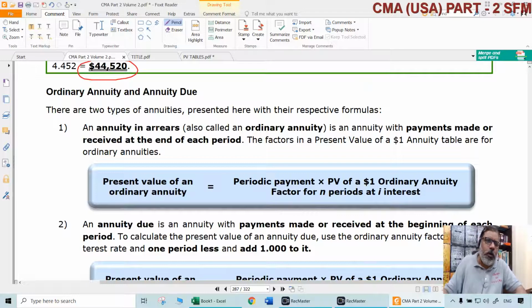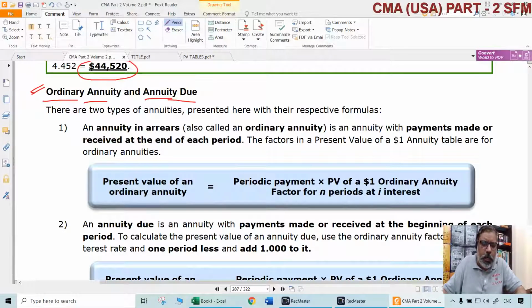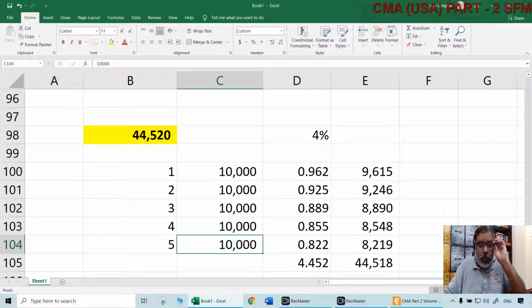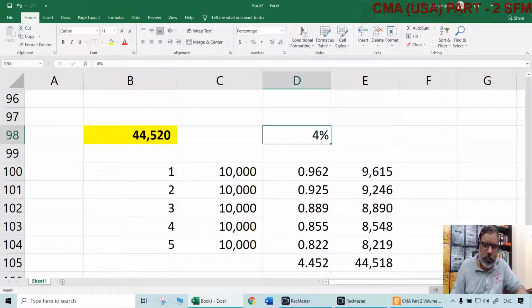Now, again here also there are two things, ordinary annuity and annuity due, and we know what is the difference. Ordinary annuity means this all 10,000 is happening, or we are receiving them or paying them at the end of the year. Year 1 end, this 10,000 is coming. What if it comes at the year 1 beginning? Then what? Then let us understand the same logic so that it is easy without these amounts and all.